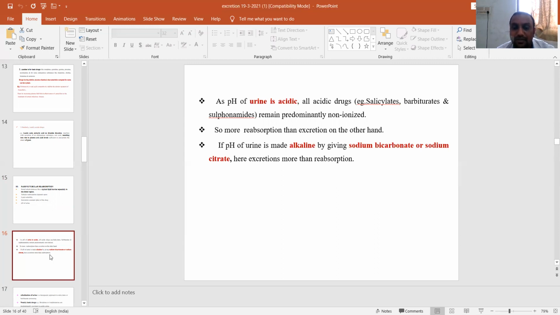And if the pH of the urine is made alkaline by giving sodium bicarbonate or sodium citrate, the excretion is more than reabsorption. When the urine pH is made alkaline, instead of reabsorption there will be more excretion, because in the opposite environment the acidic drugs become ionized, so there won't be reabsorption. Instead, there will be more excretion of the drugs.